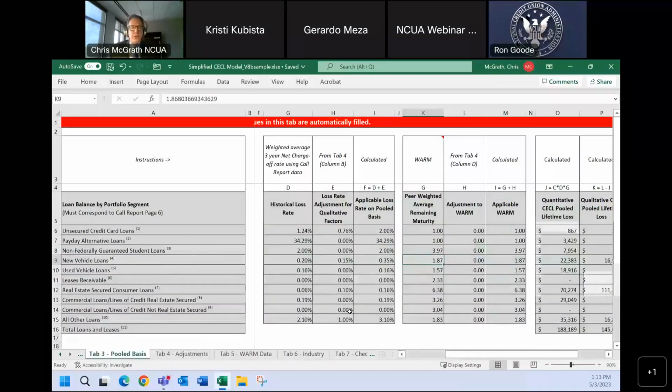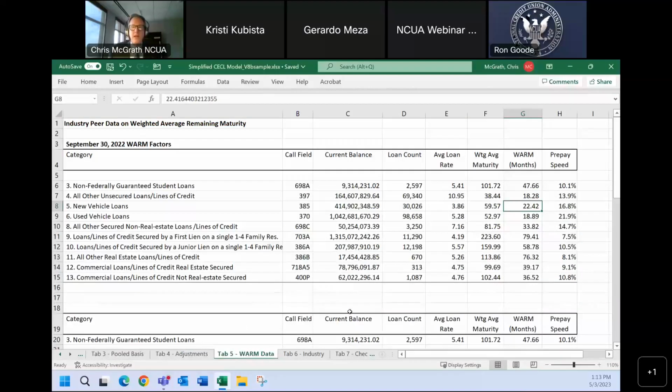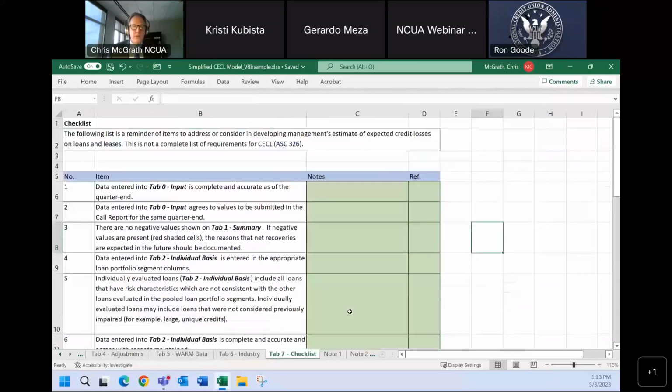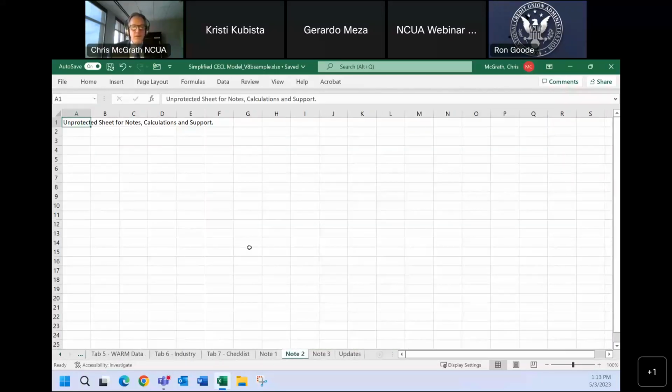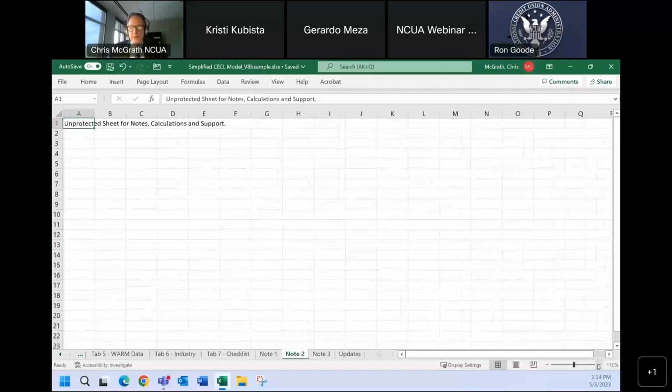An example I like to use for new vehicle loans is, here we have a WARM factor of 1.87 years. And the weighted average maturity is 59 months. Basically, these are 5-year loans. But suppose your credit union only makes 7-year loans. Well, this WARM factor needs to be adjusted. And let's go and do a little calculation here.